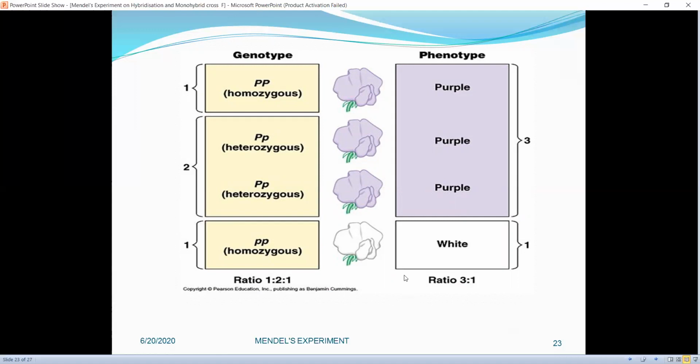So the ratio becomes 3:1, and here it becomes 1:2:1. Three are purple, the fourth one is white. So 3:1 is the phenotypic ratio, whereas 1:2:1 is the genotypic ratio.